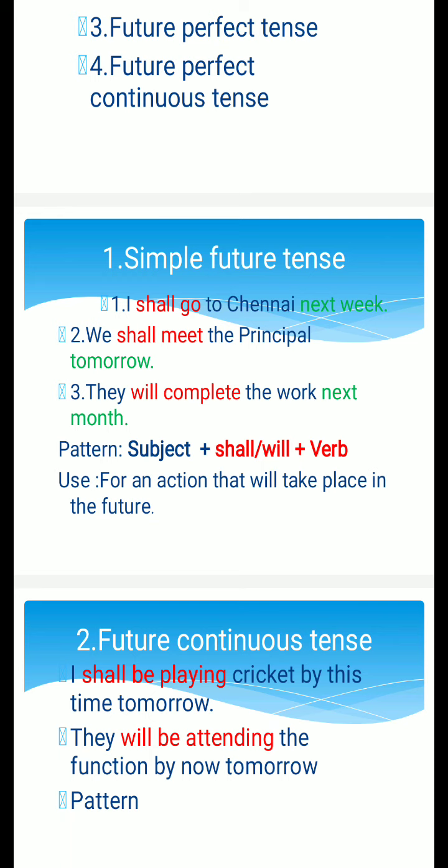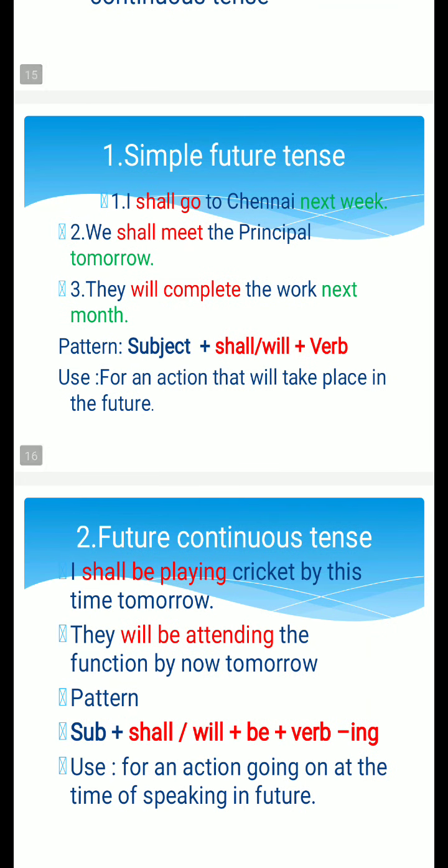It talks about the future action of going to Chennai. Second one, we shall meet the principal tomorrow. So meeting the principal is not today, not at the present time, but tomorrow. This is how we must use the simple future tense. The pattern is subject plus shall or will plus a verb, for an action that will take place in the future.